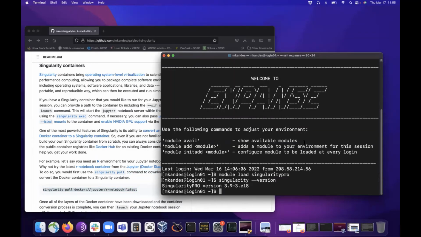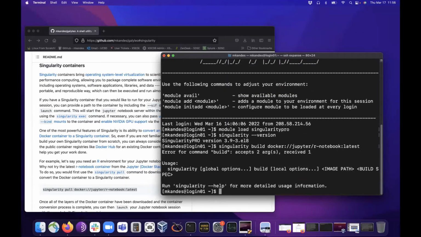And so there are 2 ways actually to do this. The traditional command is singularity pull. Docker is just basically you want to pull a Docker container. But the real command, the canonical command now, is really build.